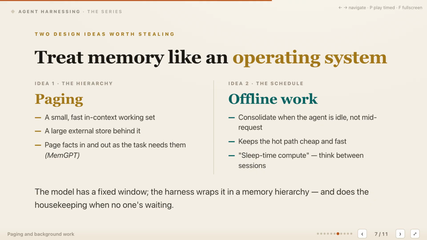2 ideas from operating systems make this design more concrete, starting with paging. Keep a small, fast-working set inside the context window, backed by a much larger memory store outside it. Page facts in when the task needs them, and page stale facts out when they stop helping. MemGPT applies this memory hierarchy to language models. The second idea is offline work, where consolidation, reconciliation, and cleanup happen while the agent is idle. Sleep time compute moves expensive housekeeping away from the live request path. The harness effectively wraps a fixed context window in a larger hierarchy, then performs maintenance when nobody is waiting.